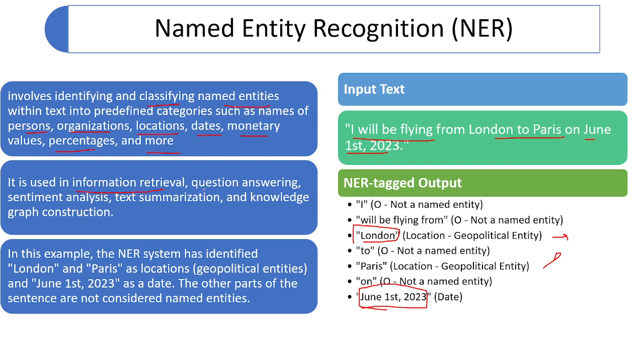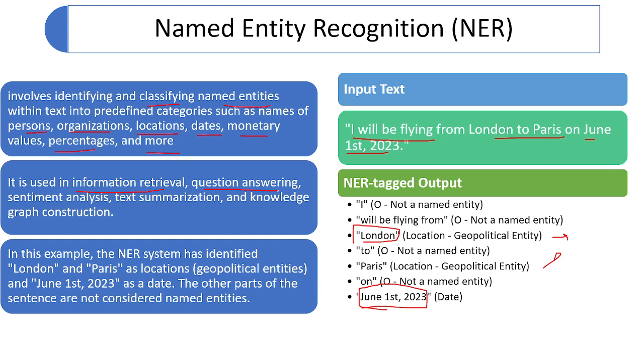In the case of question answering, let me give you an example. If you are searching in Google, what is the capital of India, it will try to pick up the capital, which is an entity, and India, which is a geopolitical entity. It will map that graph, and based on the graph it will fetch Delhi.